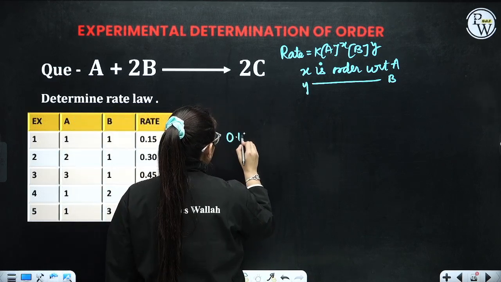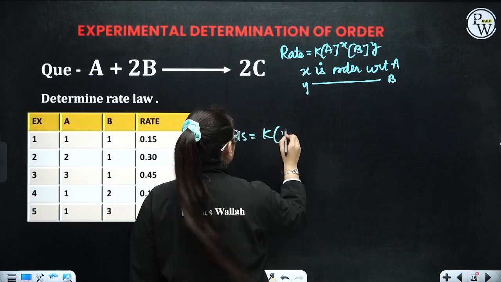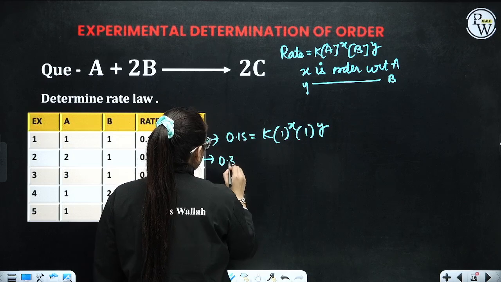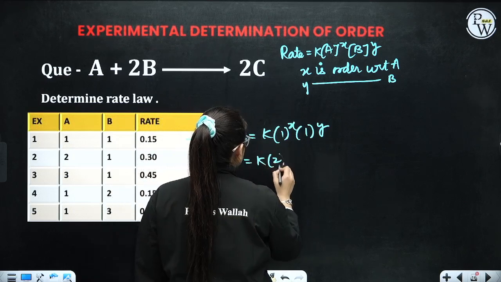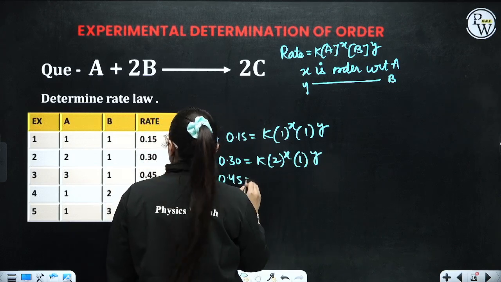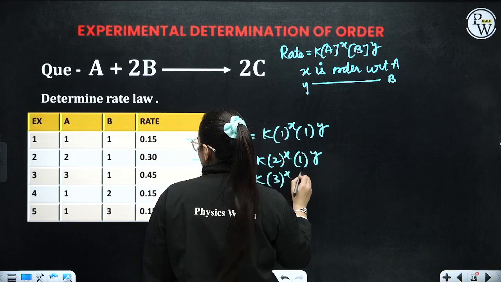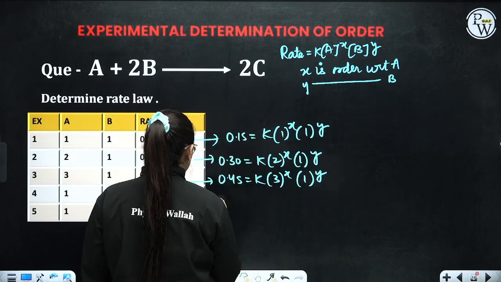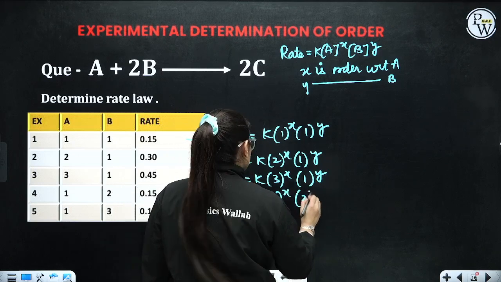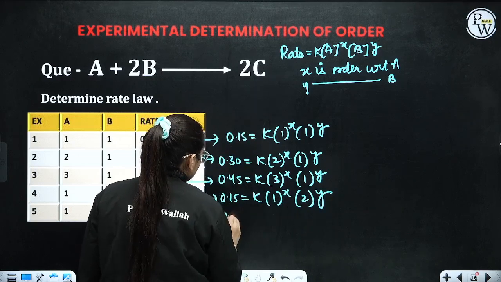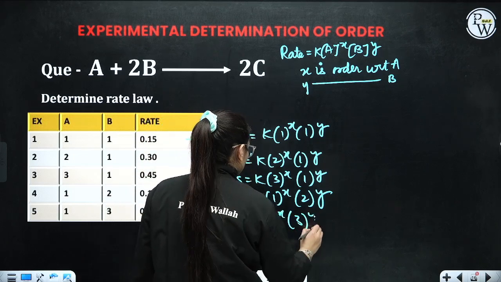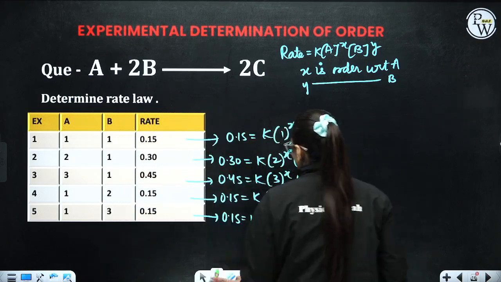So 0.15 is equivalent to K into 1 raised to the power X, 1 raised to the power Y. Now the next one, 0.30 is equivalent to K into 2 raised to the power X, 1 raised to the power Y. Next is 0.45 is equivalent to K into 3 raised to the power X, 1 raised to the power Y. The next is 0.15 is equivalent to K into 1 raised to the power X, 2 raised to the power Y. Next is 0.15 is equivalent to K into 1 raised to the power X, 3 raised to the power Y. Now let's see any of the two equations that just get cancelled.